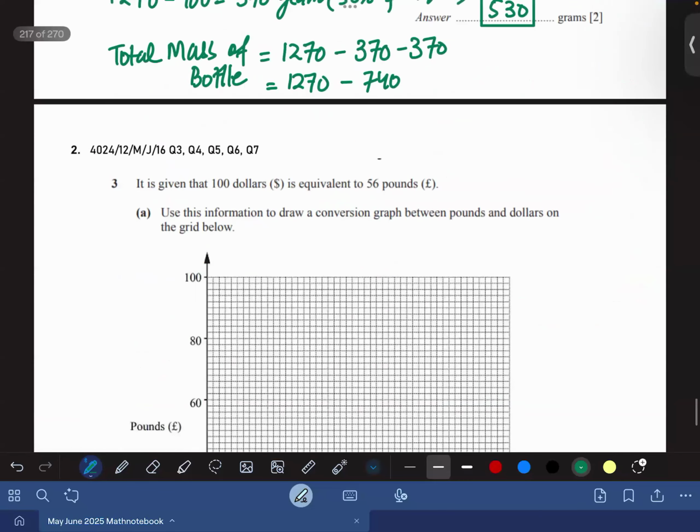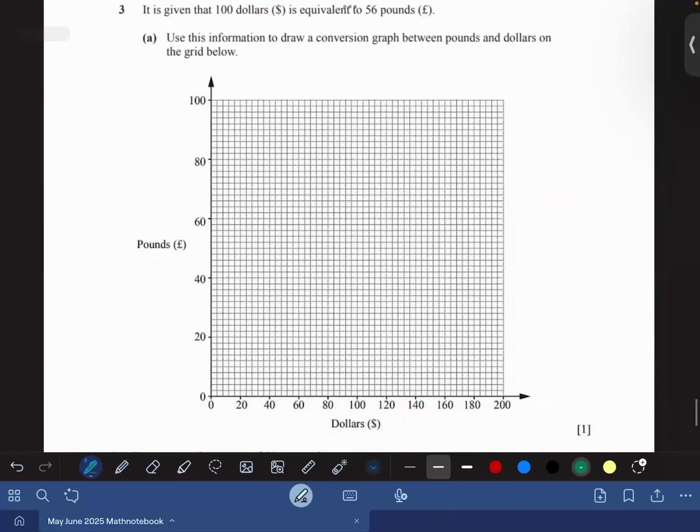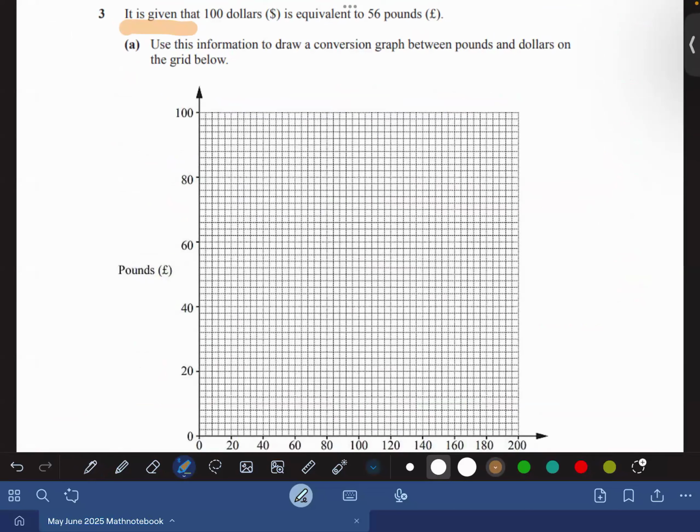Question number 3, it is on currencies and it is given that, Ramin, I hope you're paying attention. It says that $100 is equivalent to 56 pounds. So this is given to you: $100 is equivalent to 56 pounds.